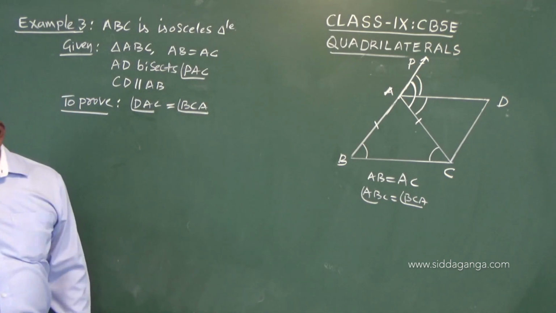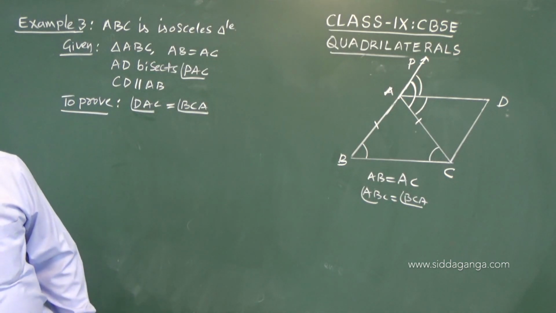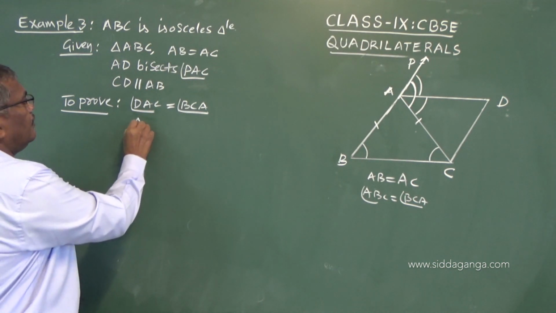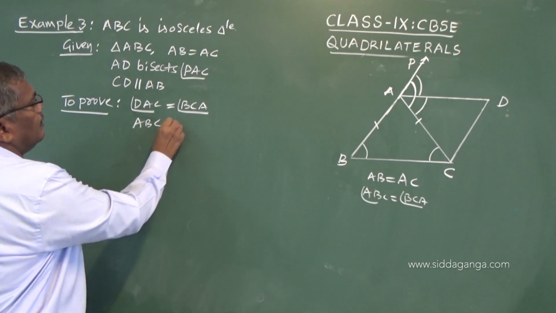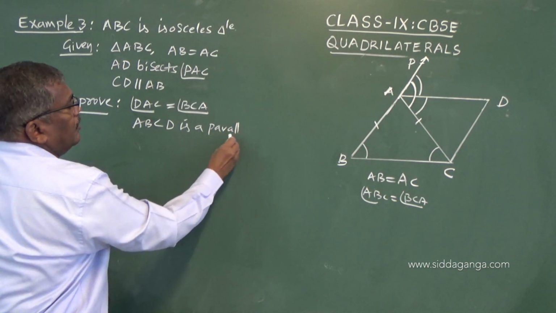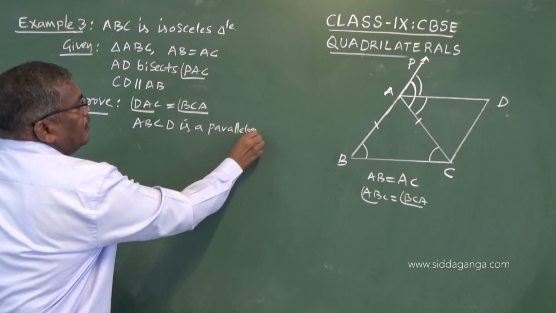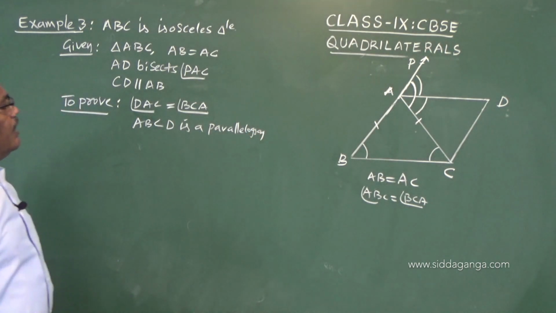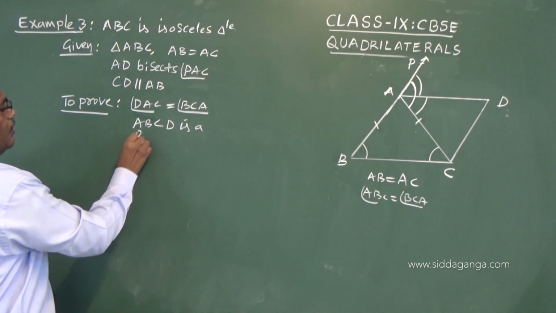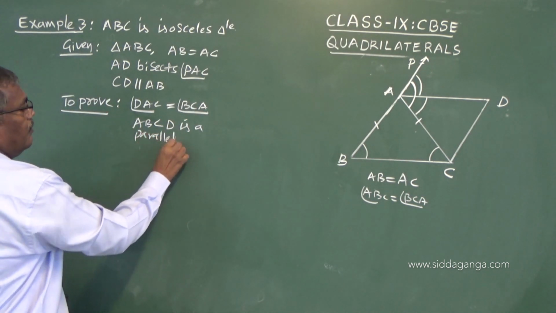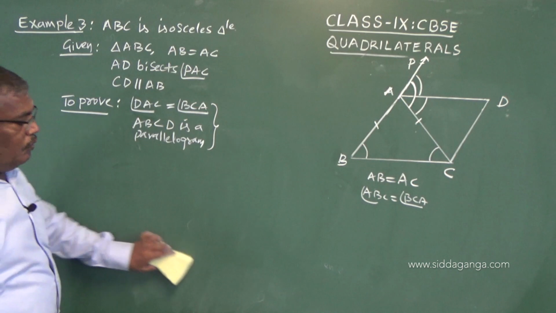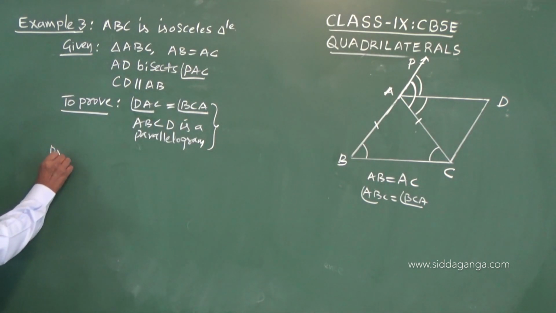So this is one proof we have to do, and therefore we have to show that ABCD is a parallelogram. So these things we have to prove. Now, proof.